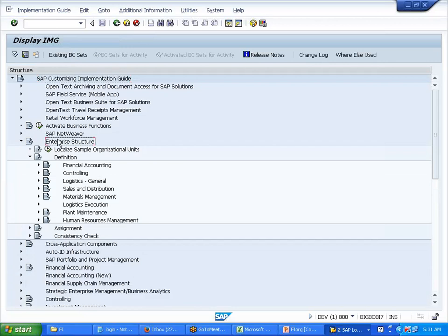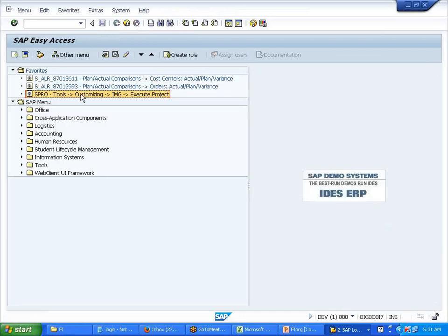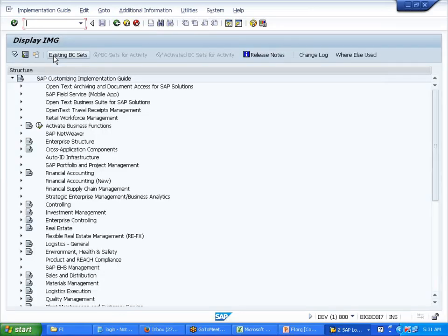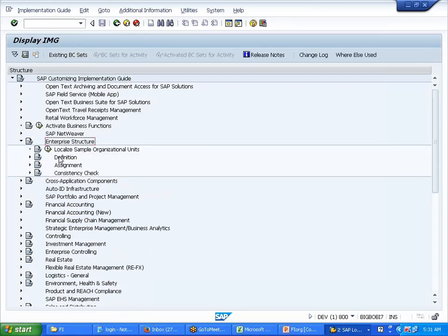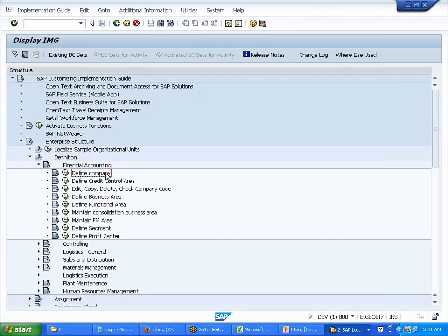So for enterprise structure, I came to SPRO again, reference IMG. Enterprise structure, definition, financial accounting, and under this, define company.